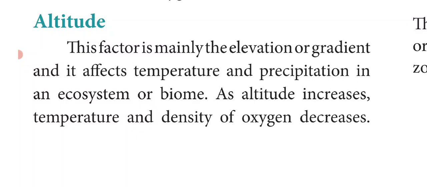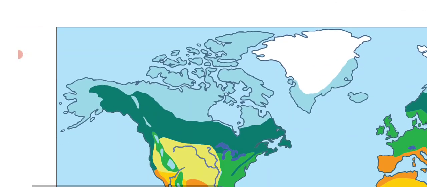For example, if you go to any hill station, you can see the temperature is very low, and also we feel a little suffocation, isn't it? Because the density of oxygen decreases. Higher altitudes usually receive snow instead of rain because of the lower temperature.